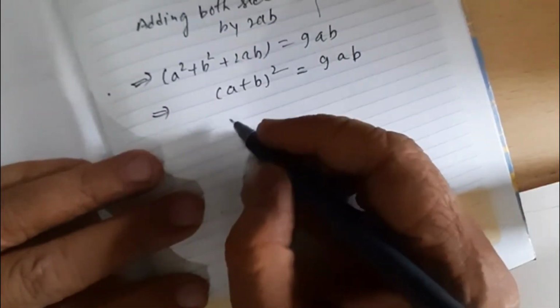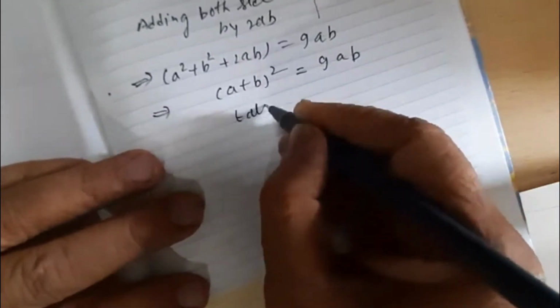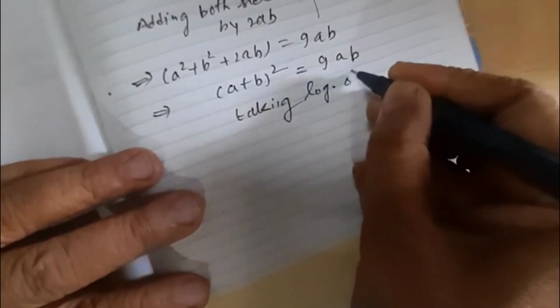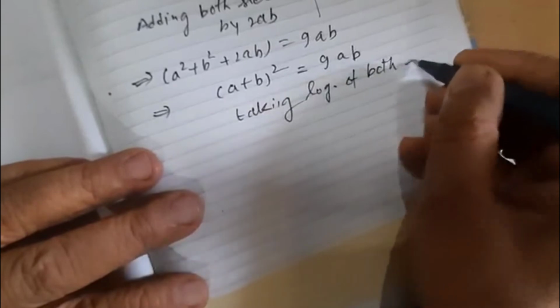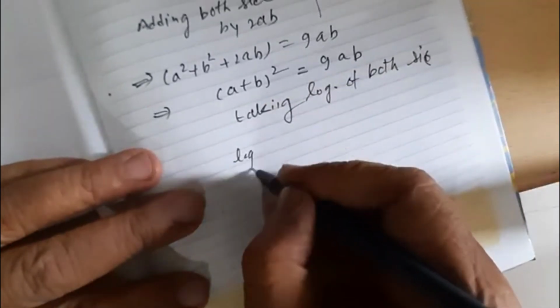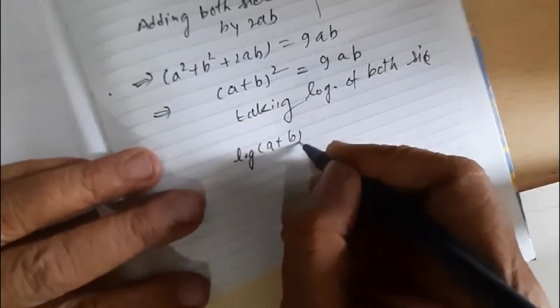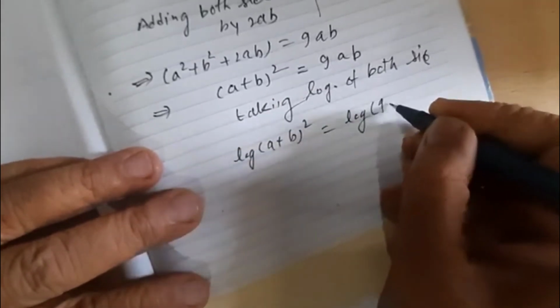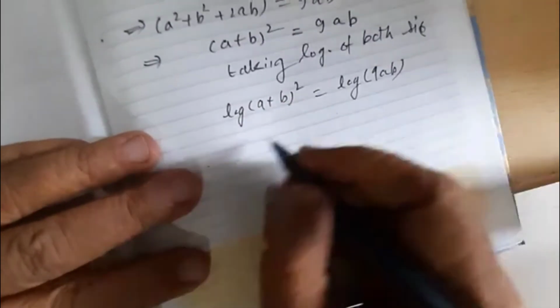Taking logarithm of both sides, log (a plus b) whole square is equal to log 9ab.